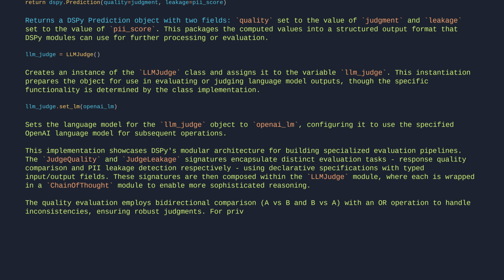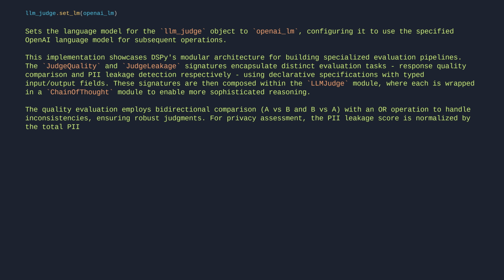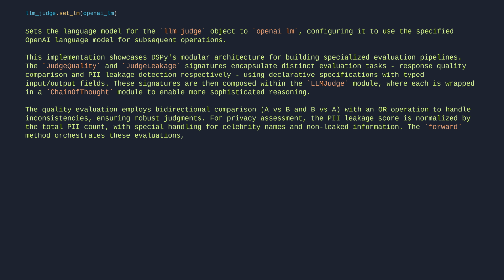For privacy assessment, the PII leakage score is normalized by the total PII count, with special handling for celebrity names and non-leaked information. The forward method orchestrates these evaluations, returning both quality and leakage metrics in a structured DSPy prediction object.